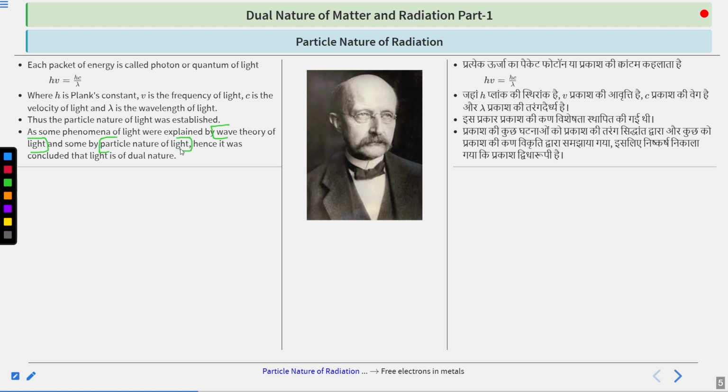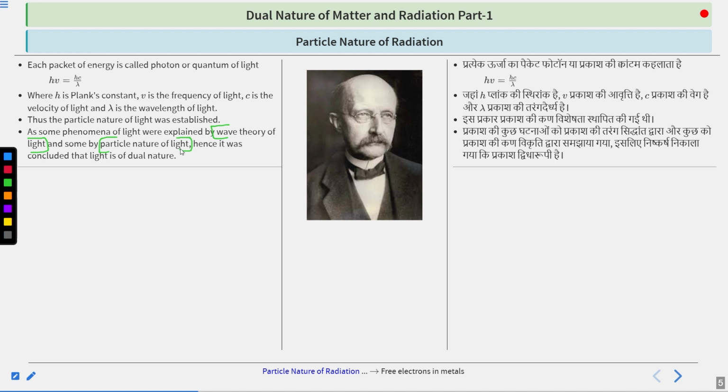The wave theory could explain some phenomena, and some could not be explained by it. Similarly, the particle nature could explain some phenomena, and some could not. So, to explain the phenomena of light, we use both the wave theory and the particle nature of light.